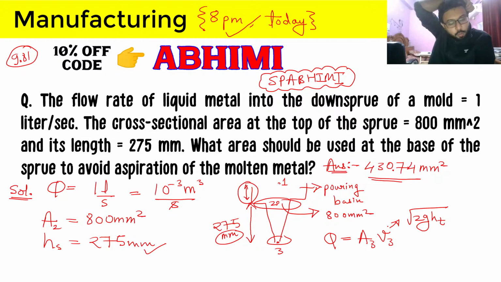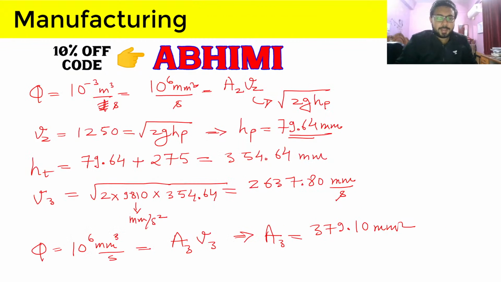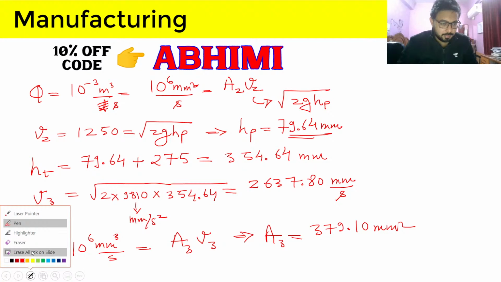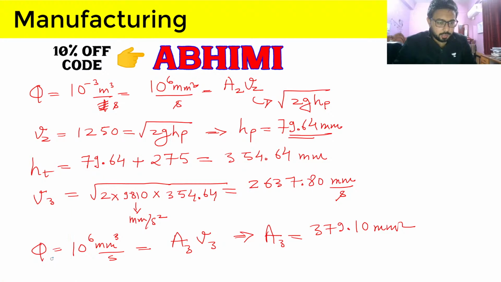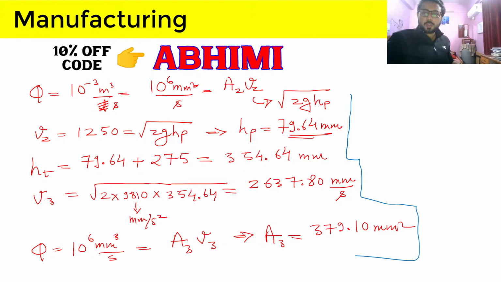So I think I have got the correct answer for 430.5 here. And what they have done is, let me just tell you what they have done. So what this answer key seems to be doing is, they have taken the velocity at 3 by simply putting 2g